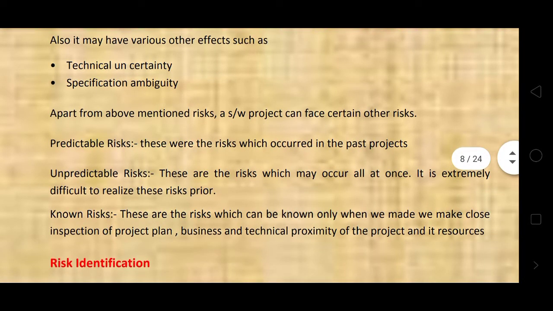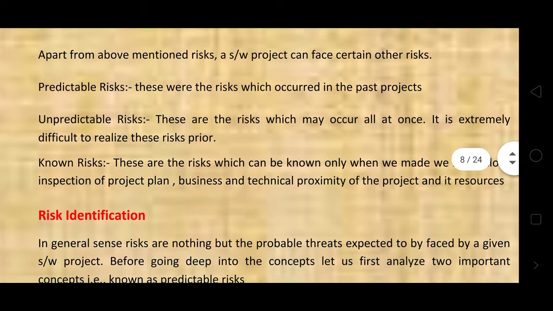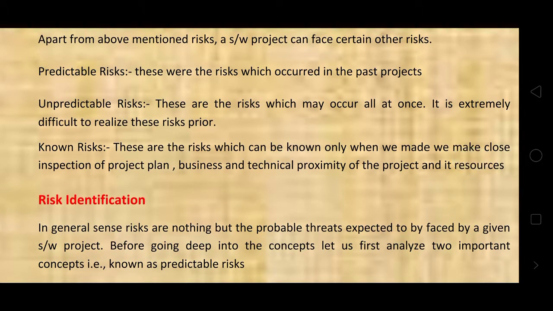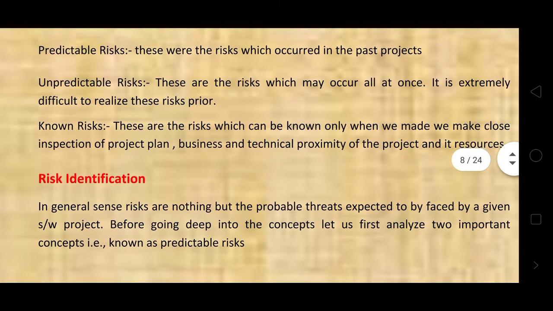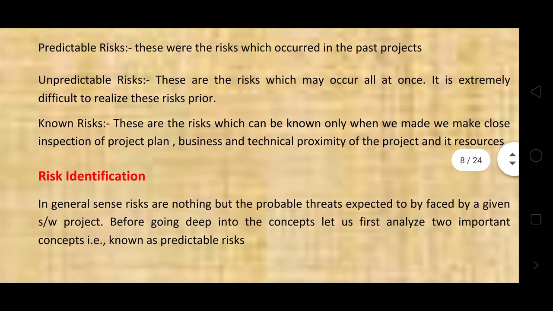Apart from the above mentioned risks, a software project can face certain other risks. Predictable risks: these are the risks which occurred in past projects. Unpredictable risks: these are the risks which may occur all at once, and it is extremely difficult to foresee them beforehand.